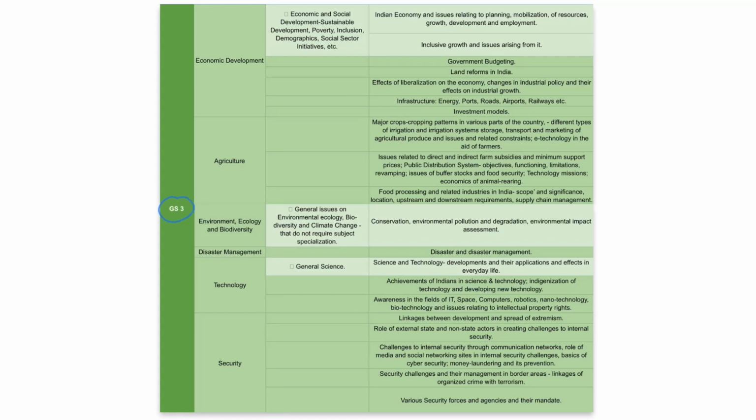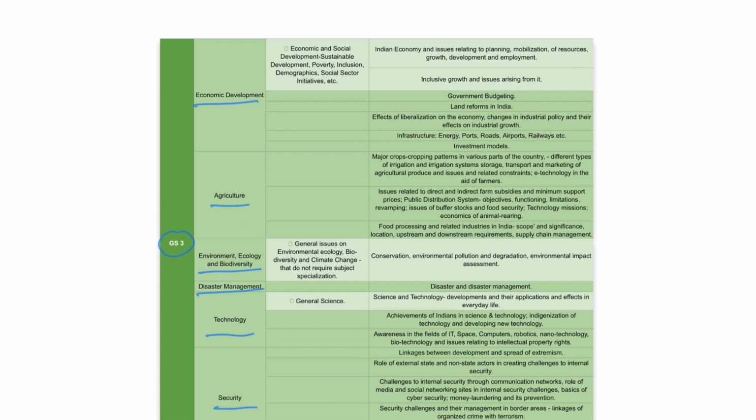Let's discuss GS-3. GS-3 has 6 different sections: economic development, then you go to agriculture, then we discuss the environment, then we talk about the disasters in the environment, then the technology, finally the security. By security here it means internal security. So we'll look at how each of these are further subdivided.